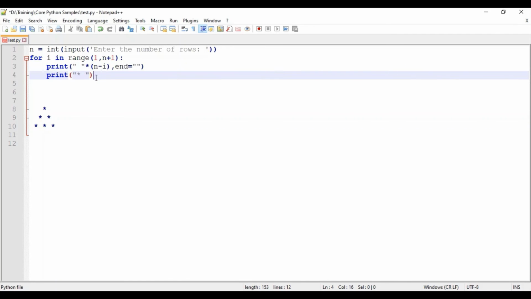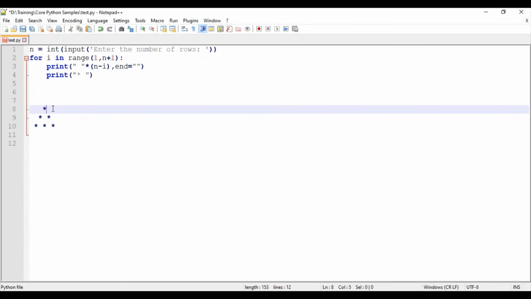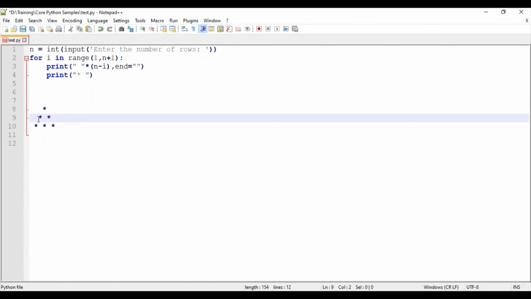Now moving on to the next iteration, for i equal to 2. Here I didn't override the end character, so after printing star space, it would move on to the new line. Here I need to trail by only one space, not 2 spaces.